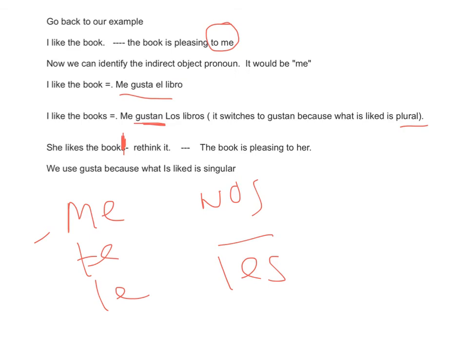What is liked? Something singular. So you would rethink it. The book is pleasing to her. Now, because it is pleasing, you know you can use gusta because it's singular. And to her, what's the indirect object pronoun for her? That's third person singular. Ella. What's the object pronoun for it? It's right here. Le. So you would say she likes the book. Le gusta. 26.